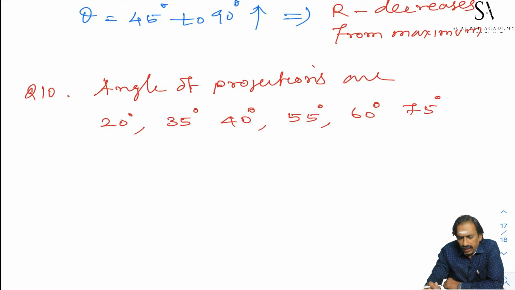For what angle of projection is the range maximum, asked. Student, for given velocity maximum range is at an angle 45°.